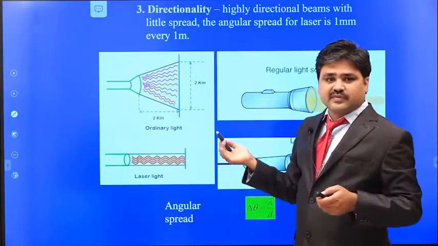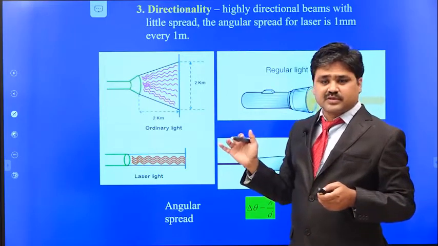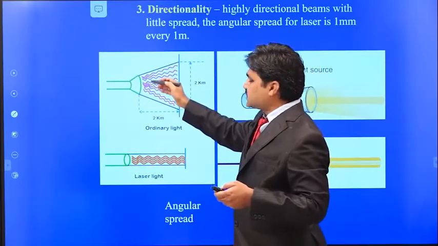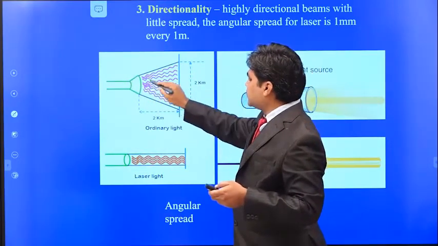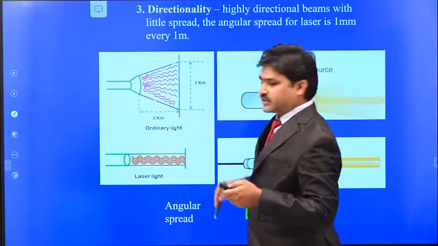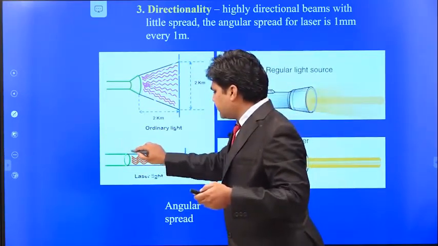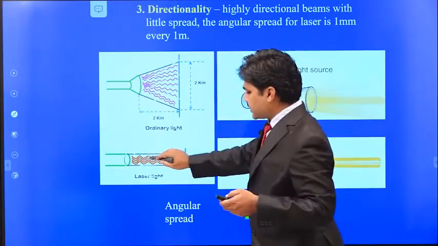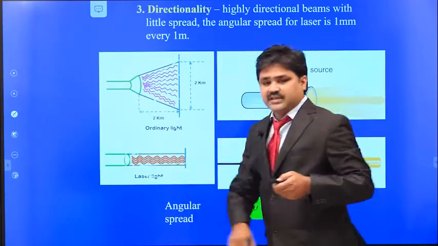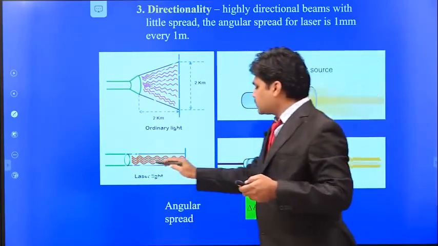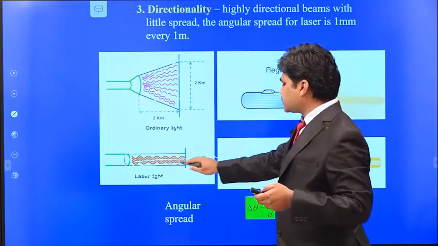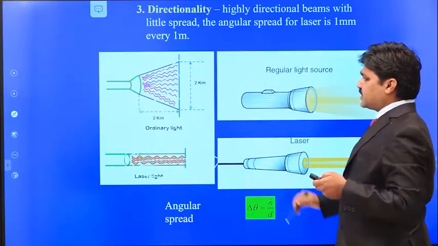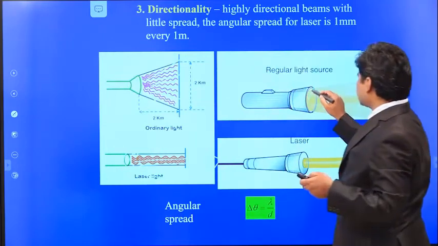As we have seen before, the two photons emitted in the stimulated emission travel in the same direction. But in case of an ordinary light source, since spontaneous emission takes place, the photons move in random directions. In case of laser, the given photon forces the emitted photon to travel in the same direction. So two photons are emitted and travel in the same direction. In a laser source, all the photons travel in the same direction. Since they move in only one direction, this property is called directionality.